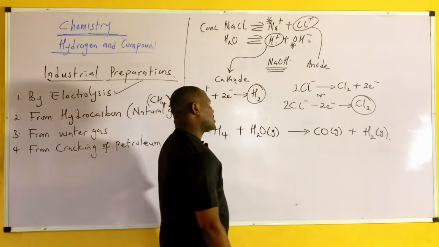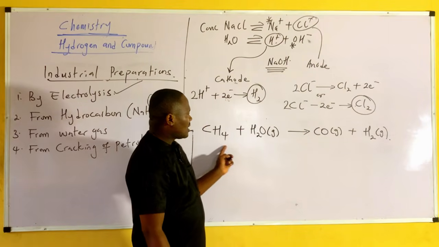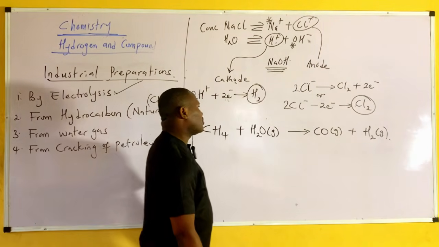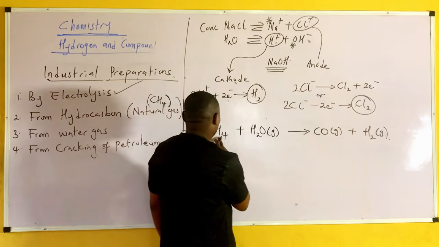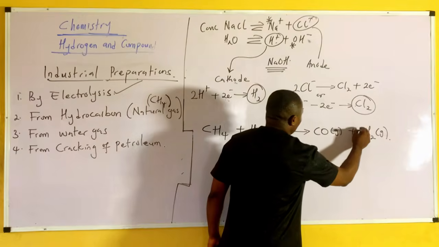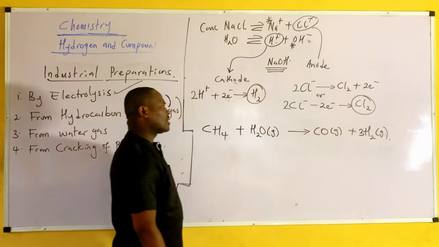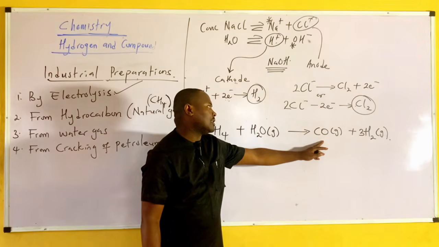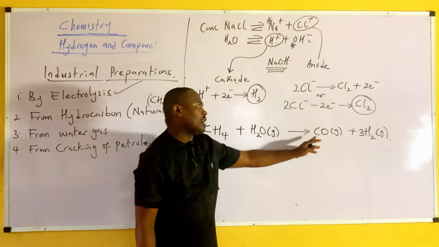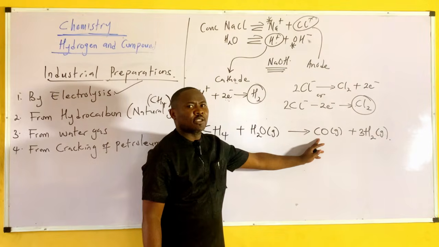Now, you see that we have this as our product. What happens to this? In order to make it balance, I'm having 4 here, 6, so I have 3 here. Now look at this. There is already a trace of carbon dioxide in this reaction.